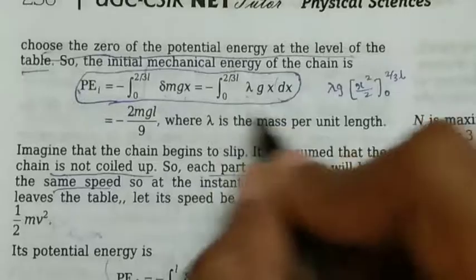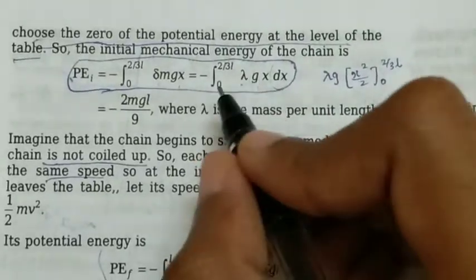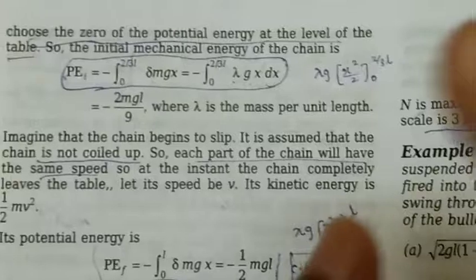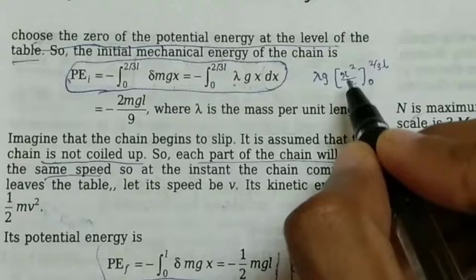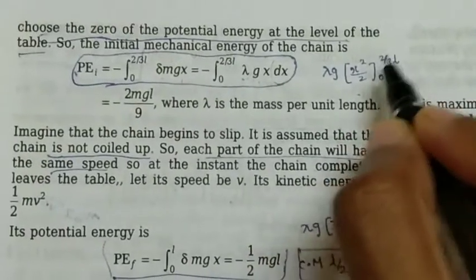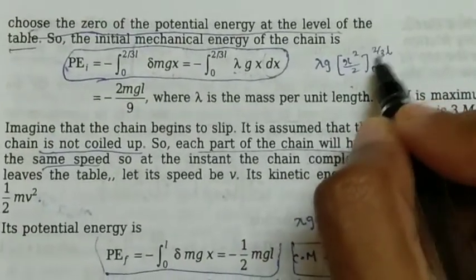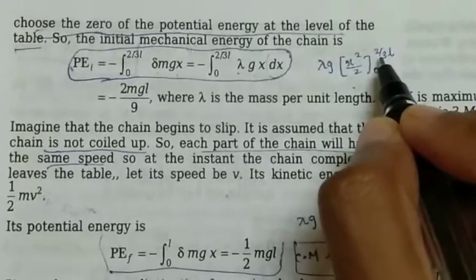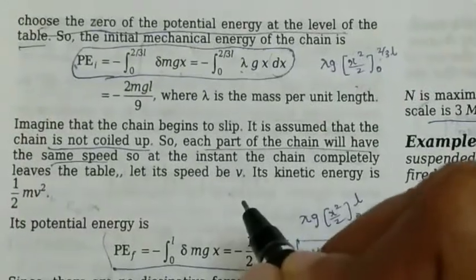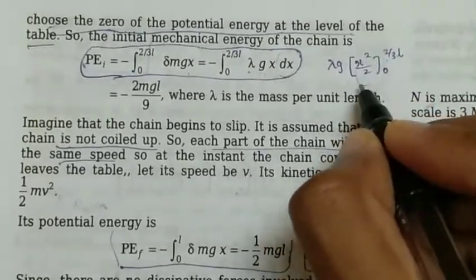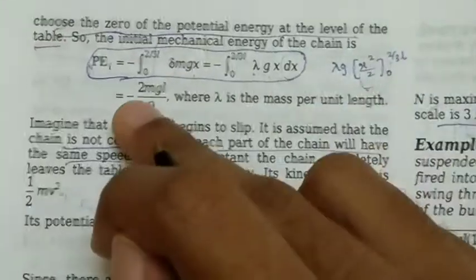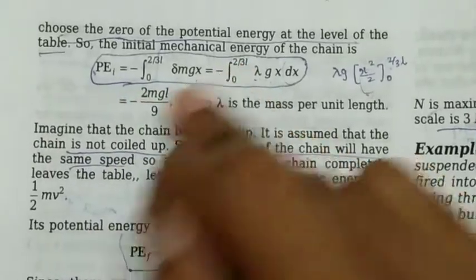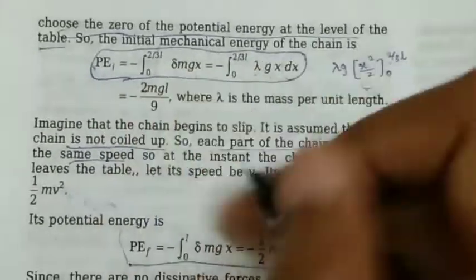So now we need to integrate this term. Here lambda and g are constants, that is, mass per unit length is a constant and g is also a constant. So it is nothing but the integration of x dx, that is x square by 2. After applying limits, we get 2 by 3 L whole square, that is 4 by 9 L square, minus 0 square, which is 0. And again we have 2 in the denominator. So 2 2s are 4, hence we have 2 by 9, and as the minus sign is already there, minus 2 by 9 mgL.